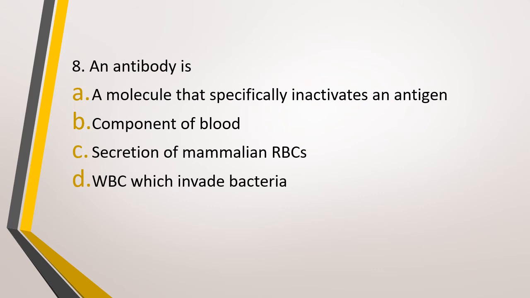Question number 8. An antibody is option A, a molecule that specifically inactivates an antigen. Option B, a component of blood. Option C, secretion of mammalian RBCs. Or option D, WBC that invades bacteria. An antibody is best defined as? Correct answer is option A. It is a molecule that specifically inactivates an antigen.